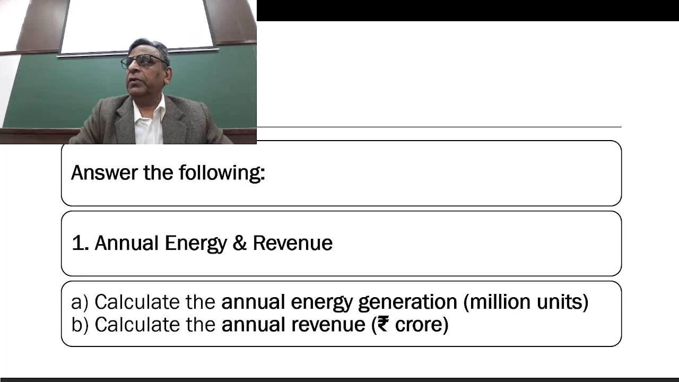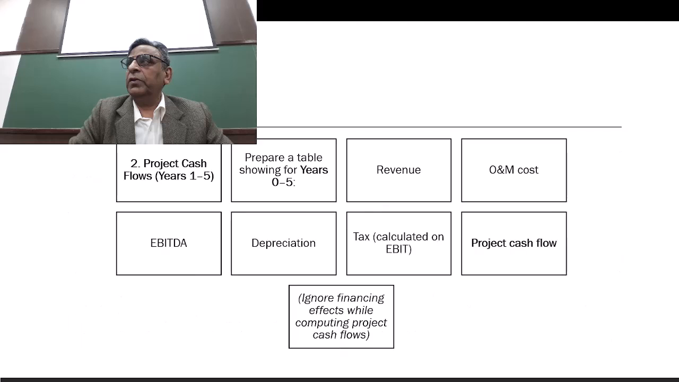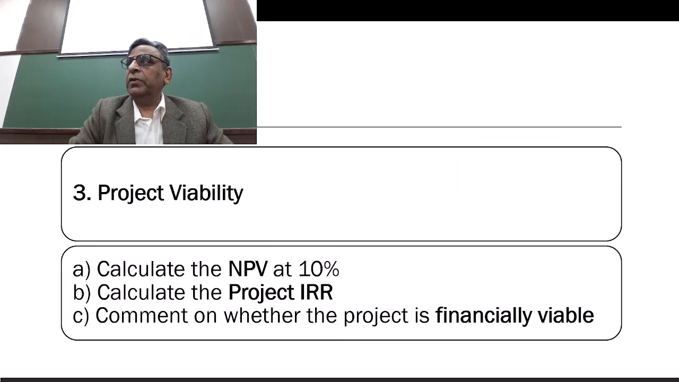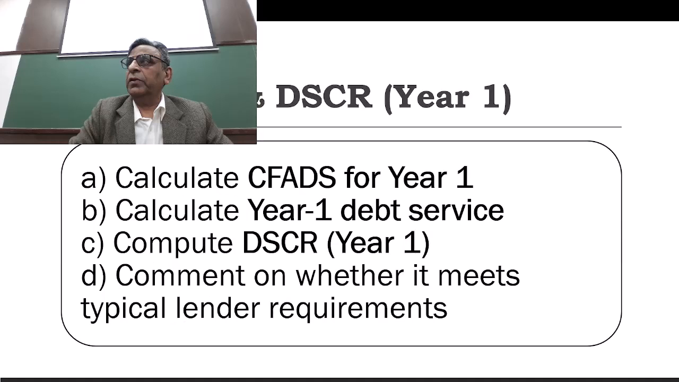Calculate the annual energy in million units and the annual revenue. Then the required project cash flows: prepare a text table showing, for whole years, maybe 1 to 5, revenue, O&M cost, EBITDA, depreciation, tax, and project cash flow. Then calculate the NPV and IRR, the same thing we did, and then calculate the CFAT for year 1, then the DSRA.